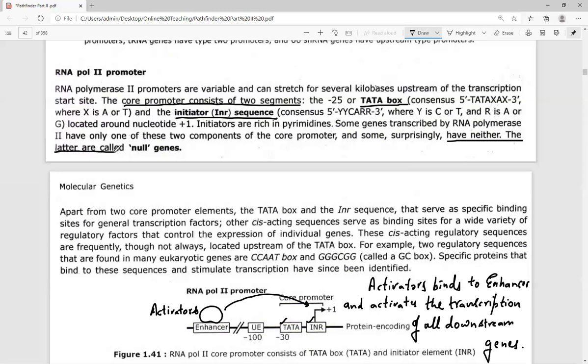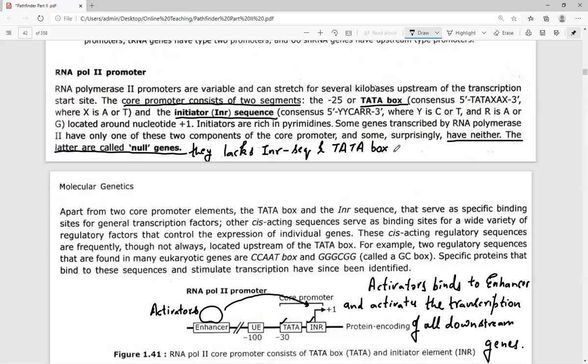Null genes do not have any component of the RNA polymerase second core promoter, that is, they lack both the INR sequence and the Tata box.